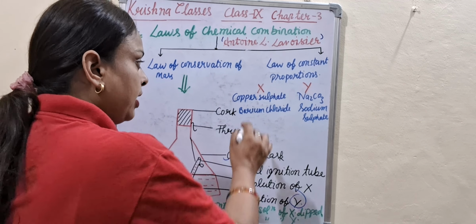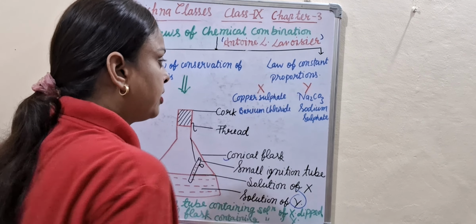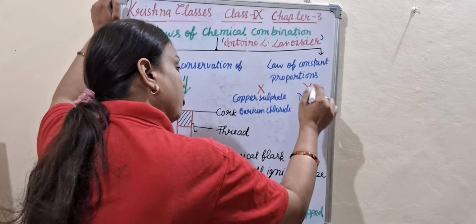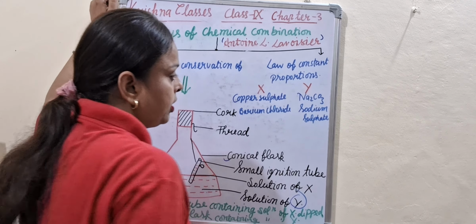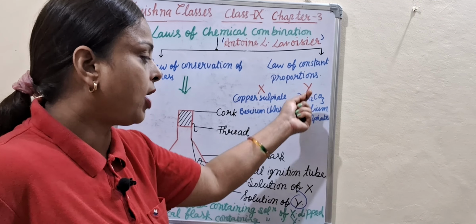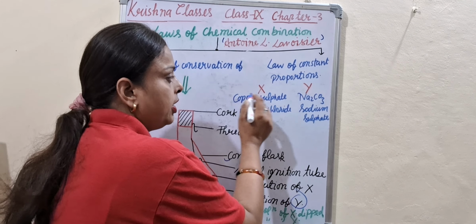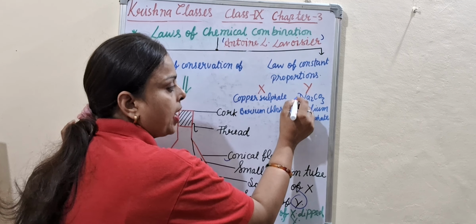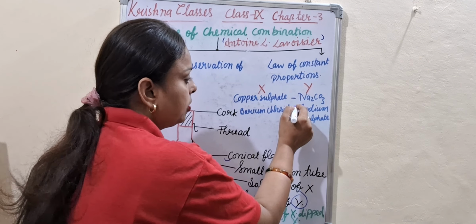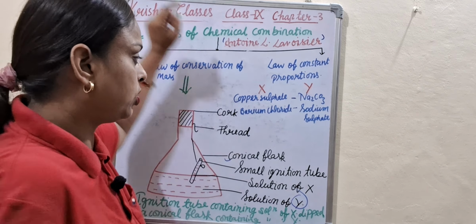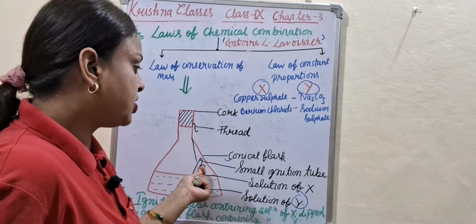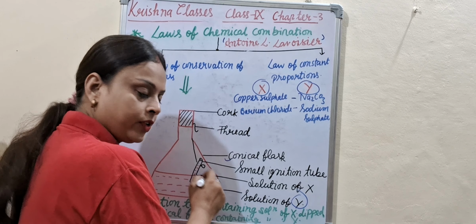What is the solution of X? When we take copper sulfate as X, then Y is sodium carbonate. When we take X as barium chloride, then Y is sodium sulfate. It means copper sulfate reacts with sodium carbonate, and barium chloride reacts with sodium sulfate. So these are the solutions X and Y. X is filled in the ignition tube and Y is filled in the conical flask.